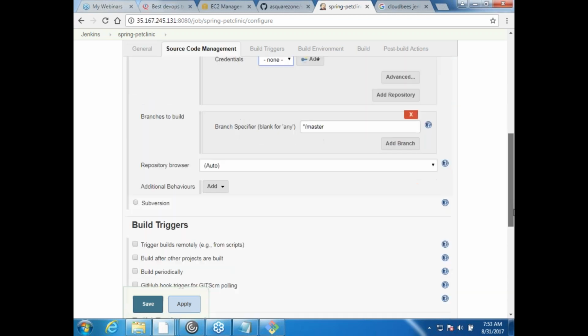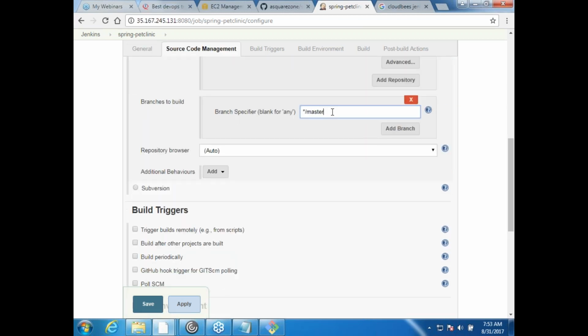So what is the branch which you want to build? I want to build the master branch itself, so I'm just leaving it like this. But if it is any branch like the UAT branch and all of that, I would be mentioning its name over here, instead of master. Okay. So it is a branch whatever you want to basically build your project on.